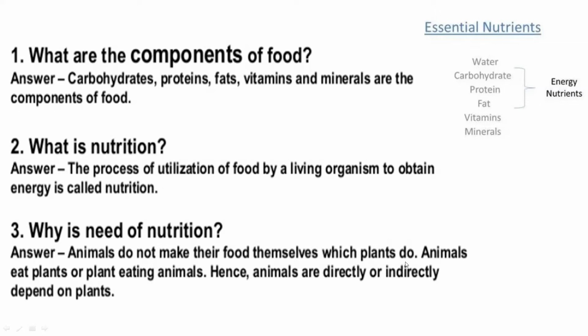Animals do not make their food themselves, which plants do. In plant nutrition, we have studied that plants are the producers, the source of food. But animals cannot make their own food themselves, so they need to rely on the plants only, either directly or indirectly. Directly, they can eat any kind of plant sources, or indirectly, any kind of animal meat, or the animals which feed on the plants. So, animals are directly or indirectly dependent on plants only.